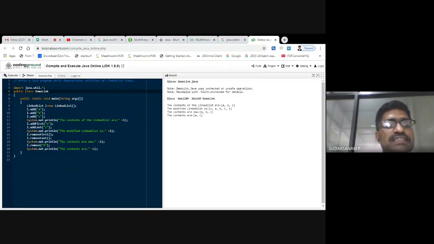Now what I have done is L.removeFirst. That means X will be removed. Next is L.removeLast. Z is removed. Next I'll try to print the content of the list, because you have removed X and Z. The original elements are again A comma B comma C. Suppose once again if I want to remove one more element, L.remove B. So an in-between element I want to delete. So L.remove B is nothing but this one. So this is the way of creating the linked list.